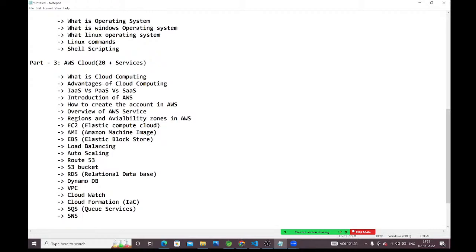What is this SNS, guys? Notification services. I want to send some notifications based on my operations. How to send the notifications by using SNS? All these things we will discuss.